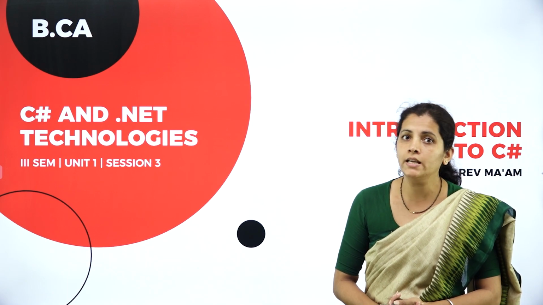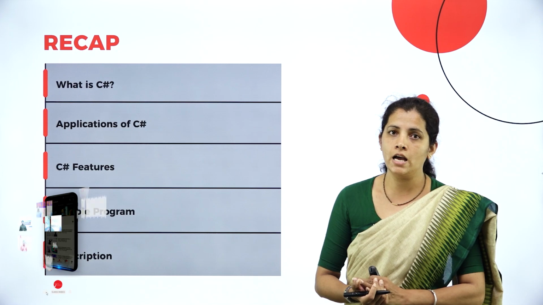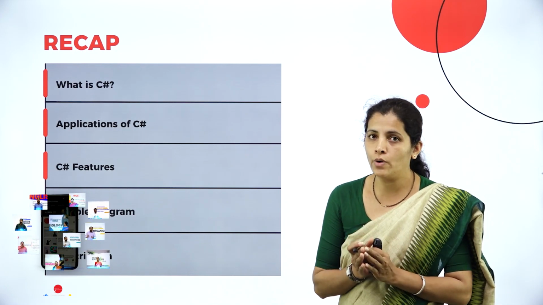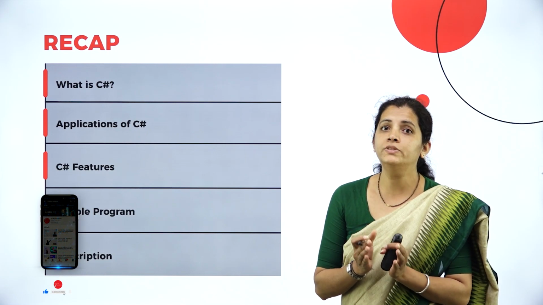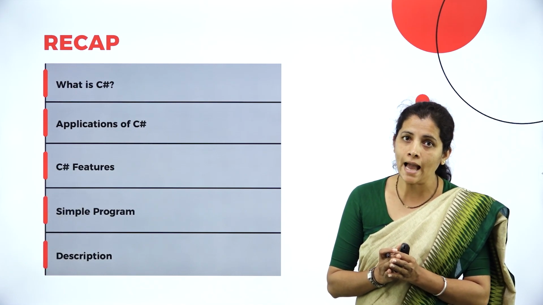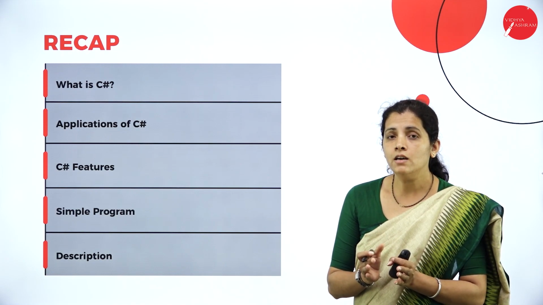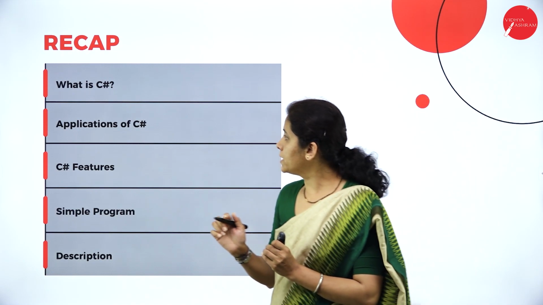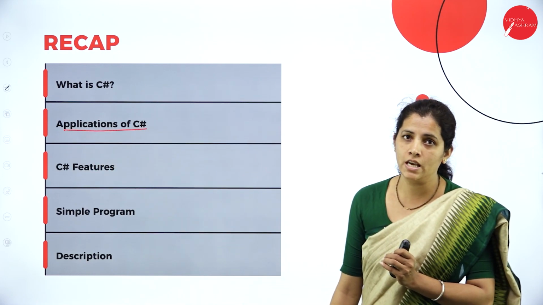So dear student, in my last session, I started with what is C#. So what are the points you have to remember? It is a general purpose object oriented programming language and it is called by the name C#. Along with that, we have discussed applications of C#.